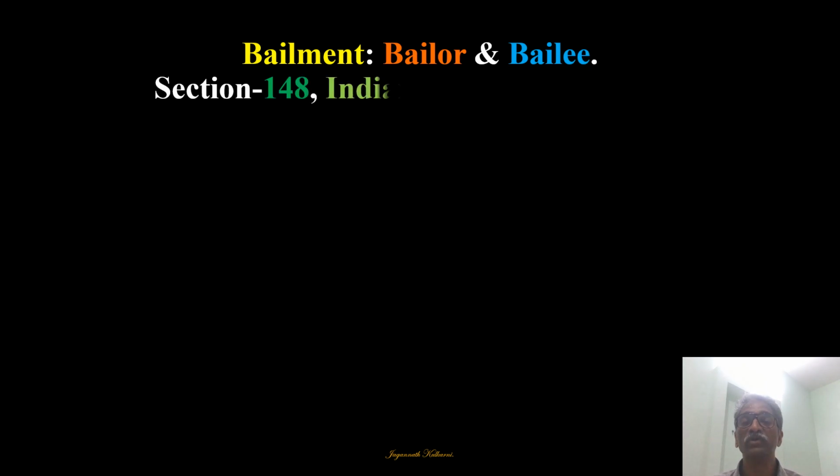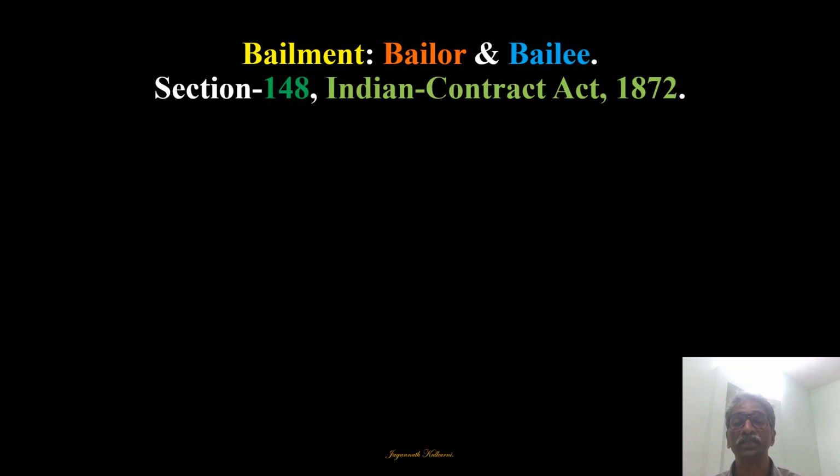Before we talk about the PAWNOR and PAWNEE, let us discuss from what the concepts have arisen. So we will discuss bailment, bailer and bailee, which are defined in section 148.